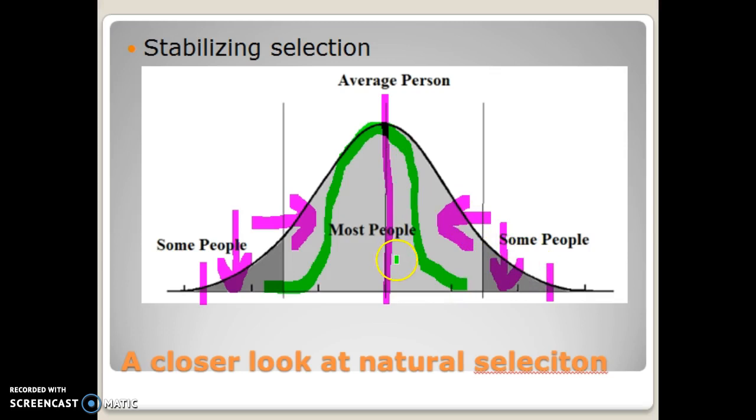Are there still some babies that are heavier than the average? Yes, but instead of being maybe 13 pounds, maybe they're like 9 pounds. And on this side, instead of being 3 pounds, maybe they're like 6 or 7 pounds. That is how selection would act against traits like that, and that would be stabilizing. In other words, here's the average. We're going to concentrate on that average and hold it there. That's stabilizing selection.